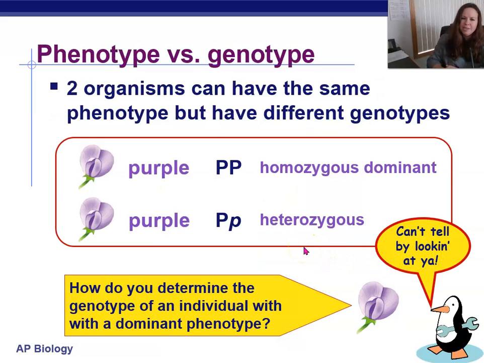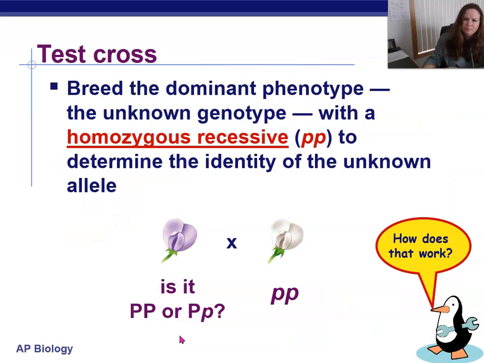So two organisms can have the same phenotype, but can have different genotypes, such as big P, big P and big P, little p. For the dominant allele, you only need one copy of it, and you will display or express that as your phenotype. So how do you determine the genotype of an individual with a dominant phenotype? How do we really know what the genotype of those purple flowers would be?